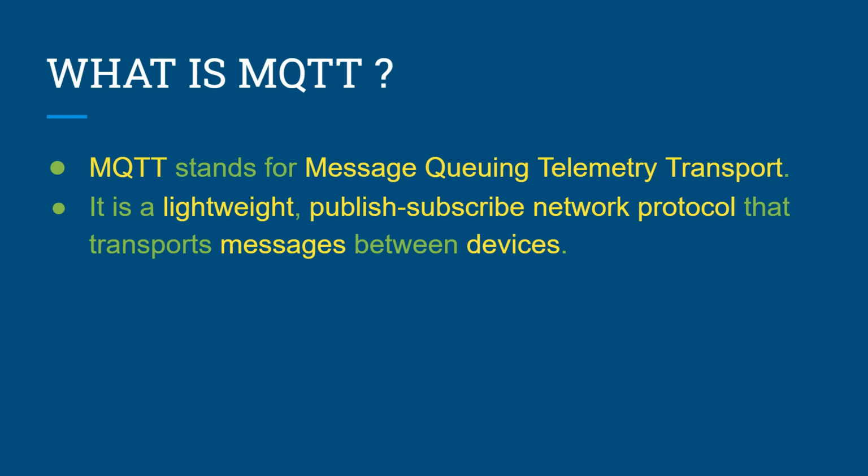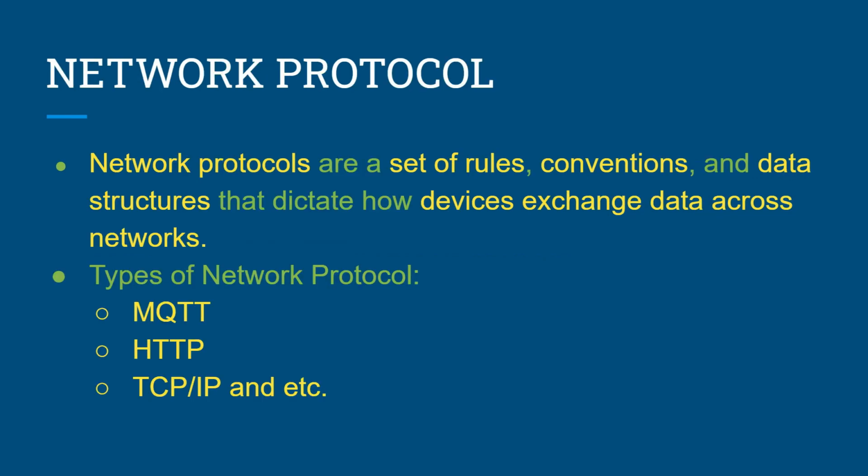But what is a network protocol? Network protocols are a set of rules, conventions, and data structures that dictate how devices exchange data across networks. In other words, network protocols can be equated to languages that two devices must understand for seamless communication of information, regardless of their infrastructure and design disparities. There are various types of network protocol, for example, MQTT, HTTP, TCP/IP, and many more. We use the network protocol to send the data across two devices.